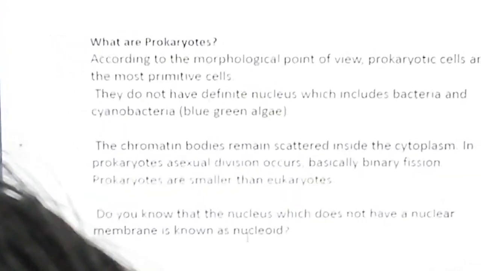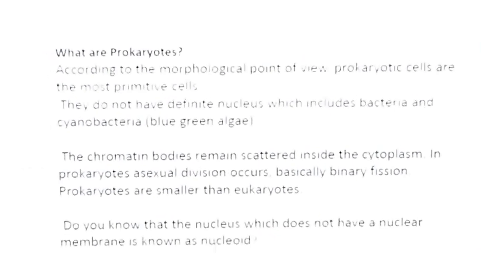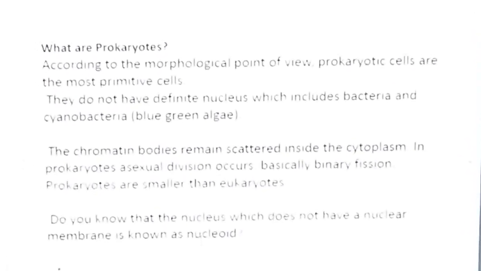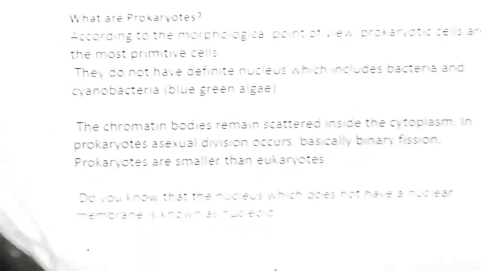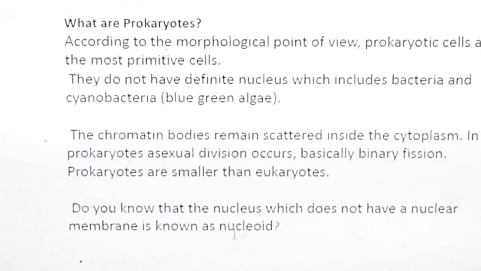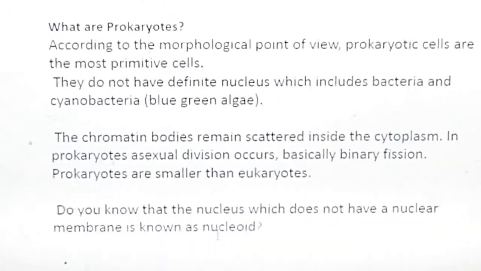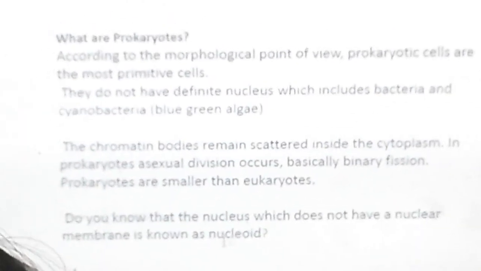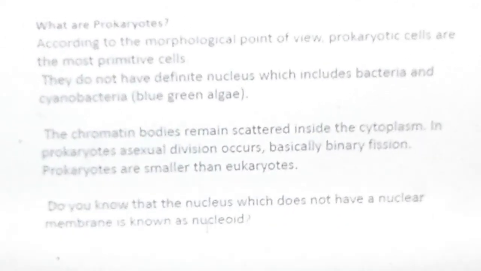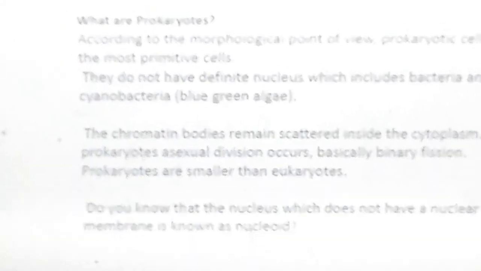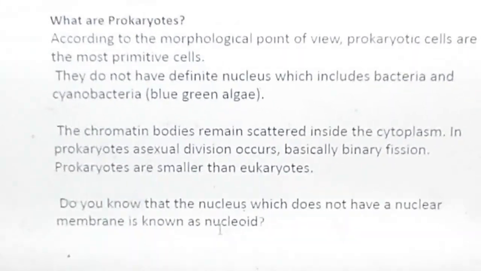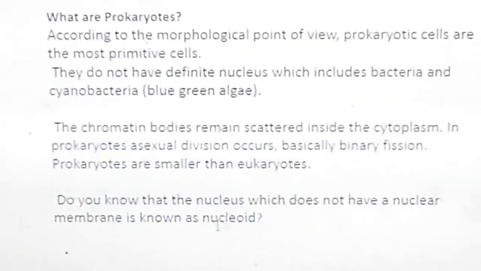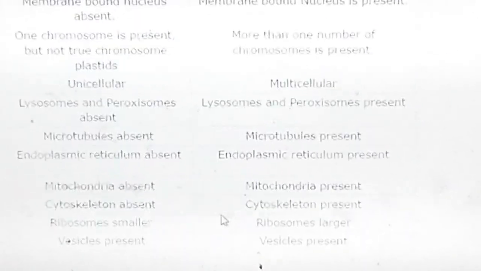Now, what are prokaryotes? From the morphological point of view, prokaryotic cells are the most primitive cells. And as I told you before, they do not contain a definite nucleus. Examples are bacteria and cyanobacteria, that is blue-green algae. The chromatin bodies remain scattered inside the cytoplasm. In prokaryotes, asexual reproduction occurs, mainly binary fission. Prokaryotes are smaller. Do you know that the nucleus which does not have a nuclear membrane is known as nucleoid?